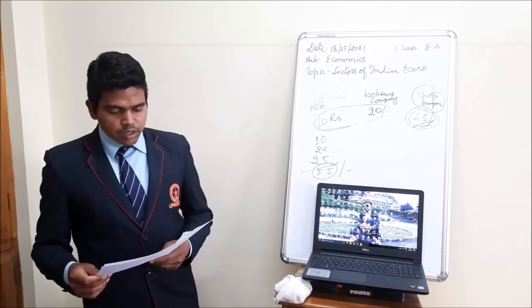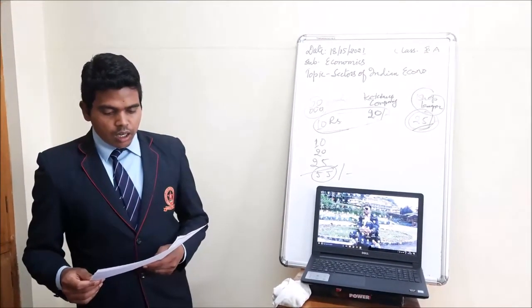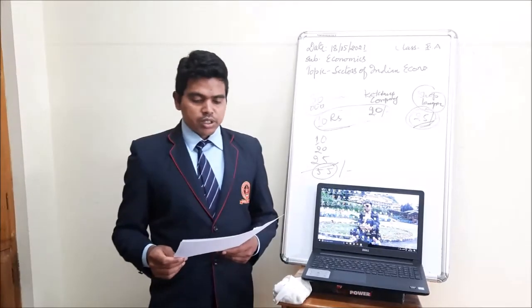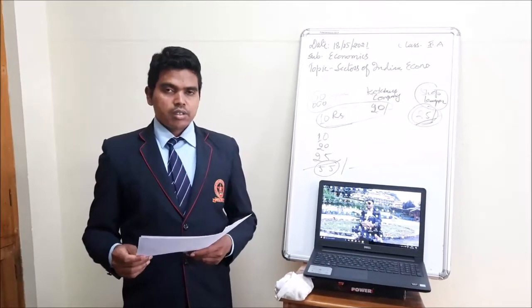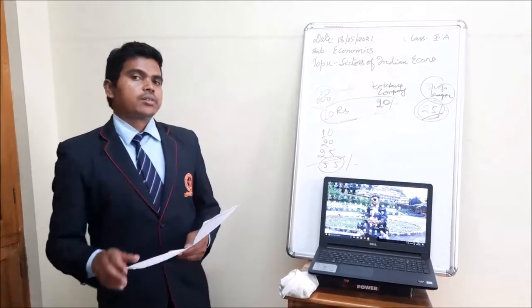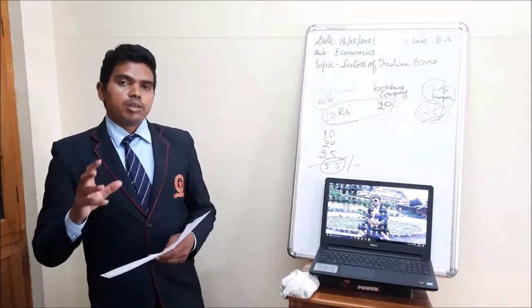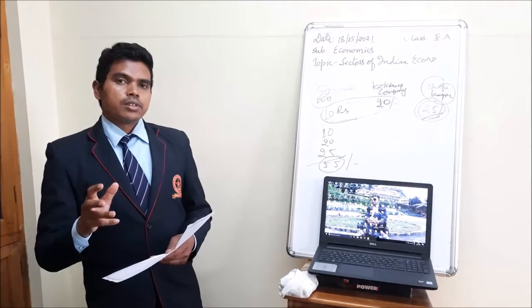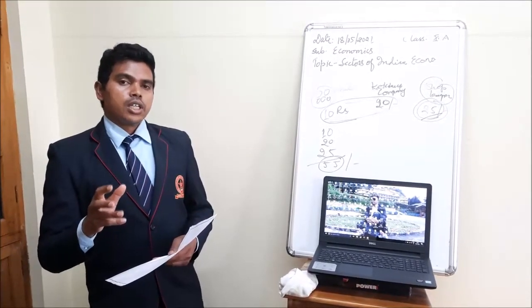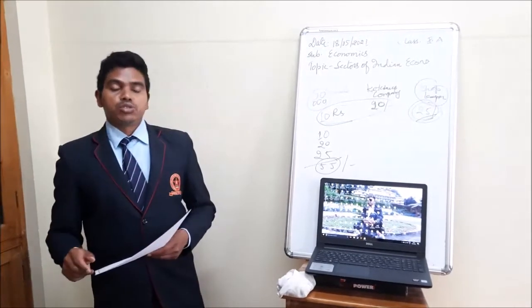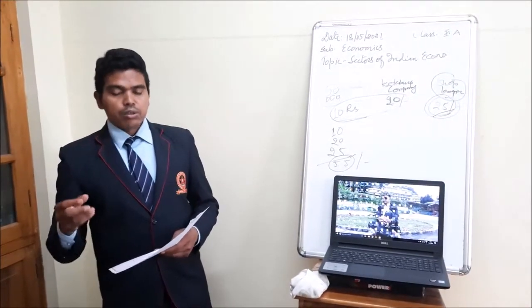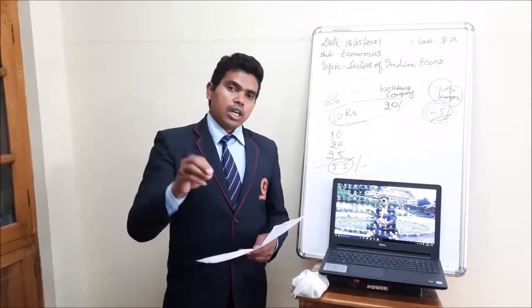Now, how do you count the various goods and services and know the total production in each sector? In terms of value and money, sir. Yes, in terms of value and money, the final goods and services are calculated.